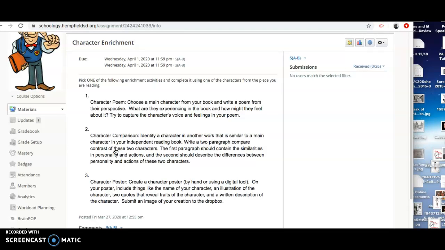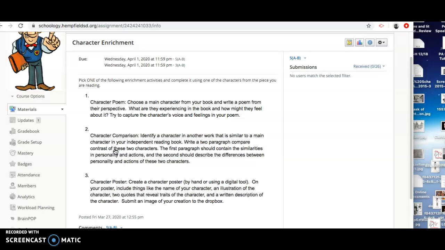So the first one is a character poem. You could choose a main character from your book and write a poem from their perspective. What are they experiencing in the book and how might they feel about it? How might they express that through words? Try to capture the character's voice and feelings in your poem.